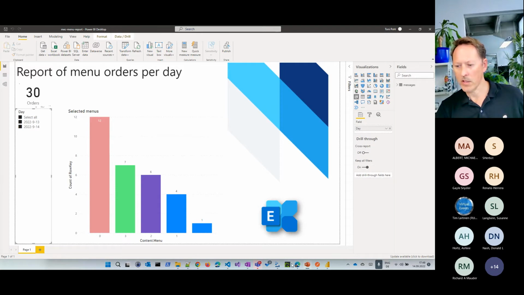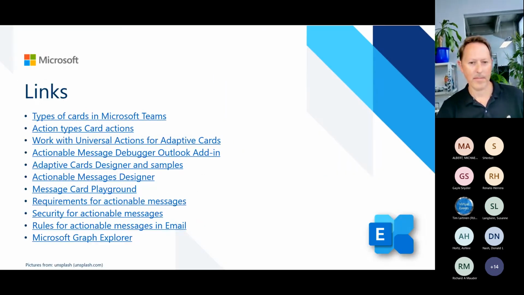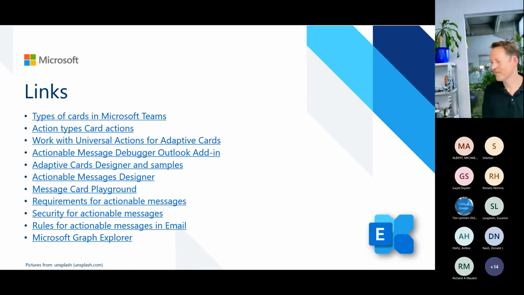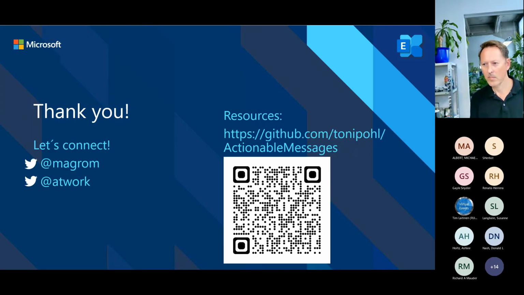Okay. So that means we can wrap up briefly. What we showed you today is we can connect everything with everything. And Toni showed it with an Azure storage. It could also be a SharePoint list. So it depends on what you are deciding here. We also collected all of the links so that you can start to build your own actionable messages and also your adaptive cards. And we have the sample available right now on the GitHub of Toni.